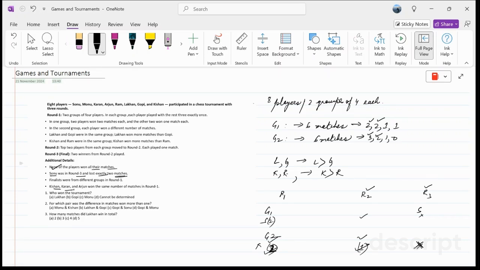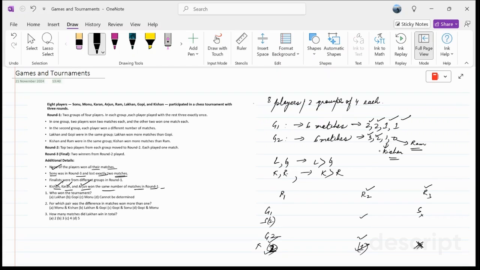Karan and Arjun won the same number of matches in round 1. Kishan and Ram were in the same group, and Kishan won more matches than Ram. So can I say this guy is Kishan and this guy is Ram? Because Kishan, Karan, and Arjun have won the same number of matches, so now there are 3 players who have won the same number of matches.